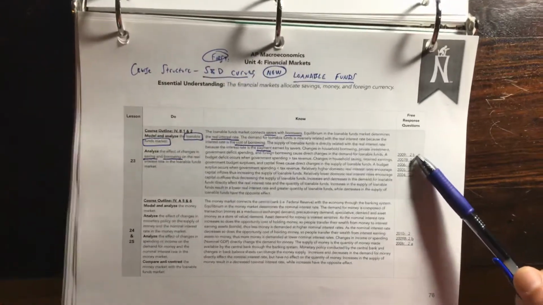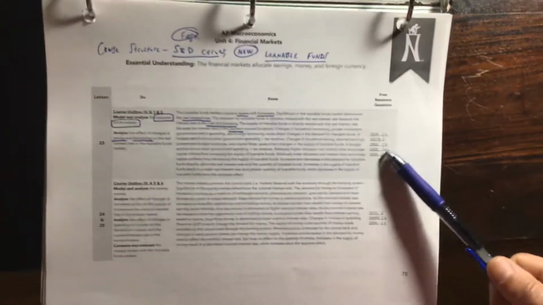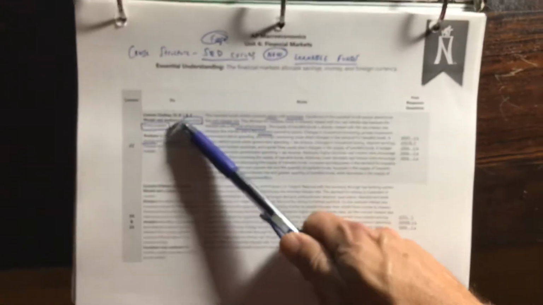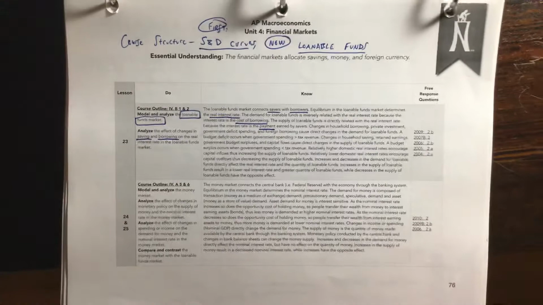All right. Then you've got FRQs. And so I usually give you 2 or 3 of those FRQs to practice. And then on the test, I give you another one. The 4 big concepts this unit, okay? Let's see if I can get this to focus right.